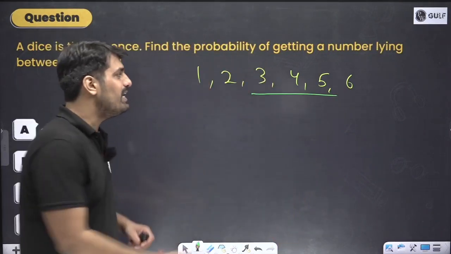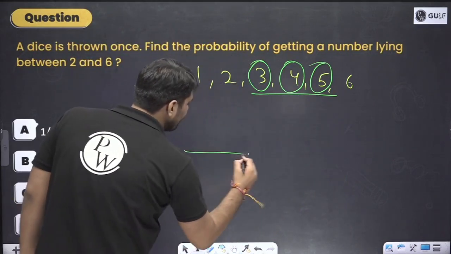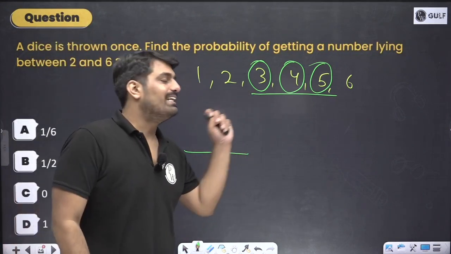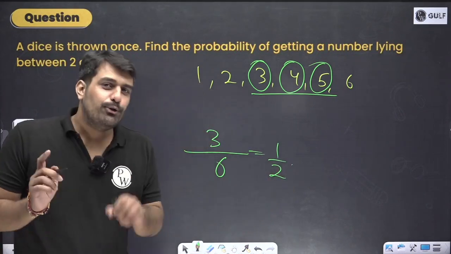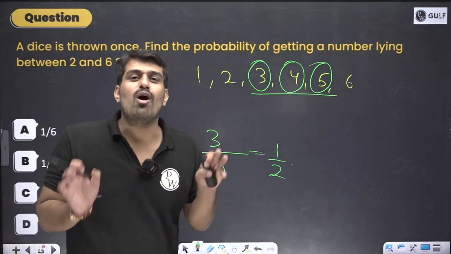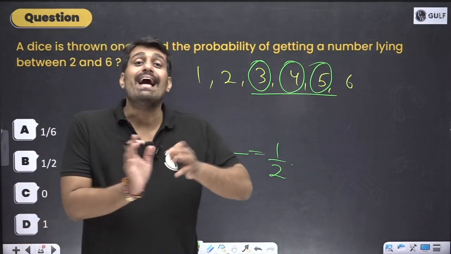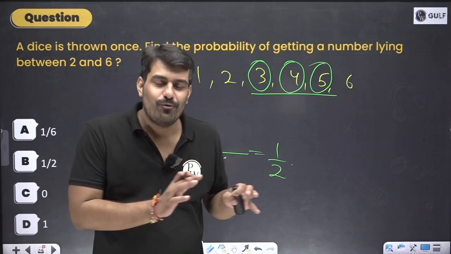In total, how many? 1 case, second case, third case. Total 6 possible outcomes. I want these 3 cases. So 3 by 6, again 1 by 2. And please don't write 1 by 2 as a common answer, that every time 1 by 2 will be the answer. No. It might differ each and every time. You have to go by the formula and then understand which will be the case.